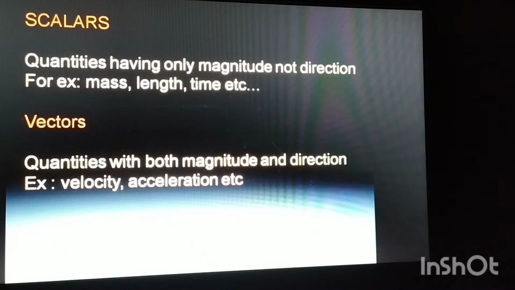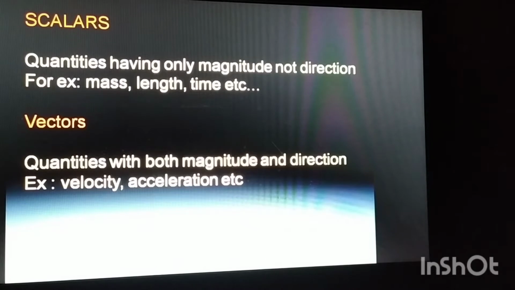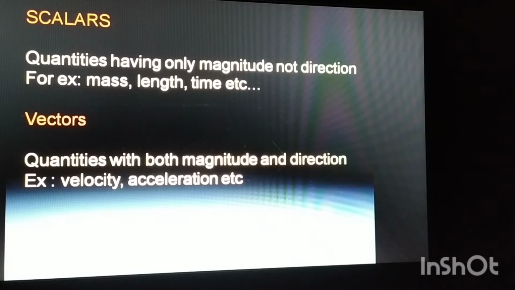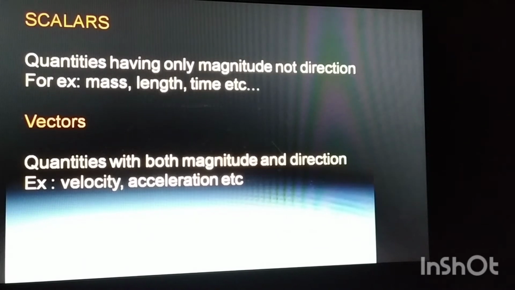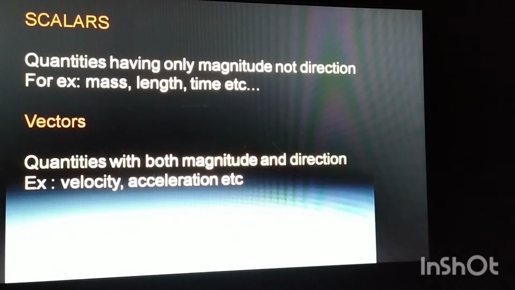In the same way, if we talk about length and say it is 2 meters or 3 meters, we only talk about the magnitude of the length. And the same with time: if we say the time is 2 seconds, taken to move from one point to another, we are talking only about the magnitude of time. These quantities do not give us any information about direction. That is why we call these quantities scalars.